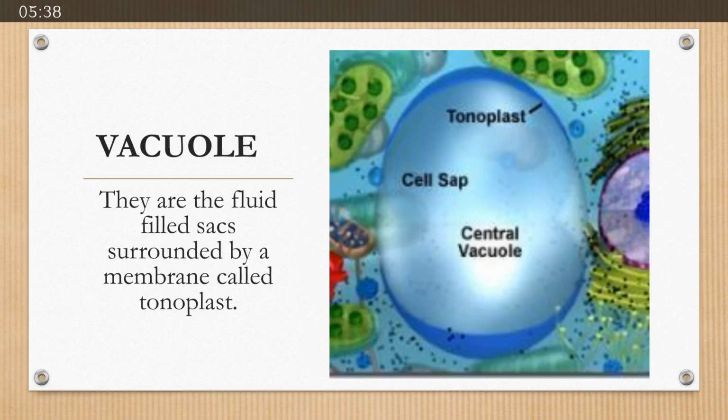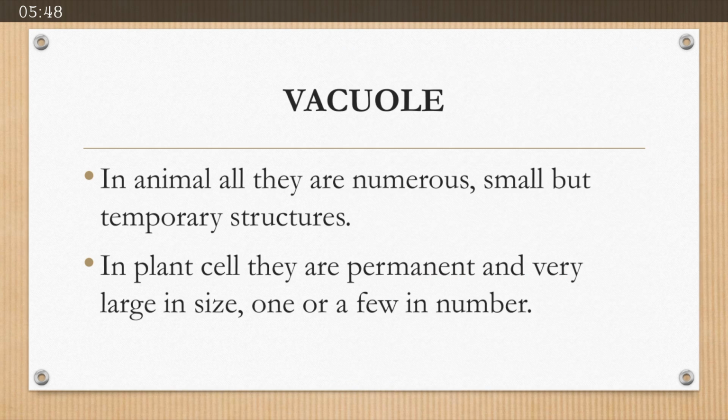The next structure is vacuole. They are the fluid-filled sac surrounded by membrane, and that membrane is known as tonoplast. Now the number can be different in animal and plant cell. In animal cells, they are numerous in number, more in number. They are small and temporary structures which are formed only when they are required or needed, while in plant cells they are permanent and they are larger in size as compared to animal cell vacuole. They can be one or few in number per cell.